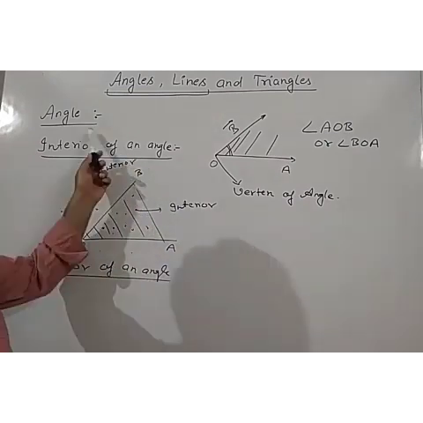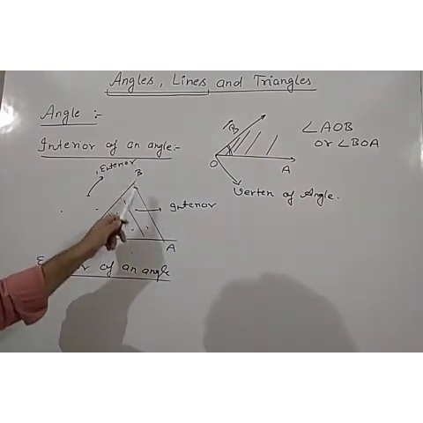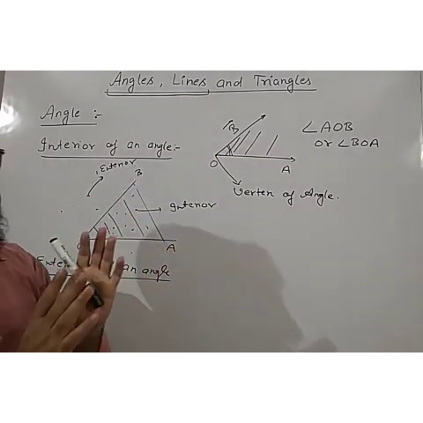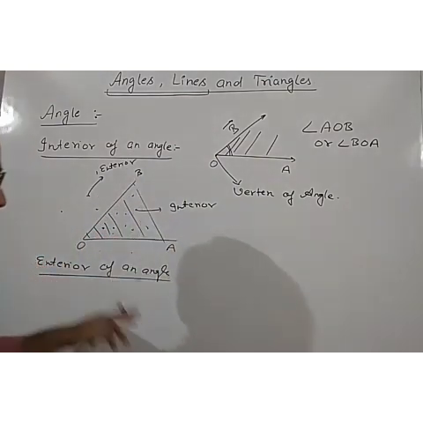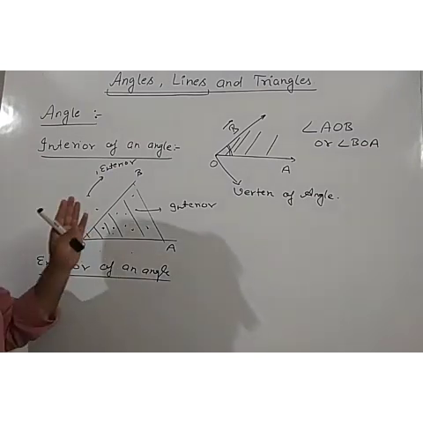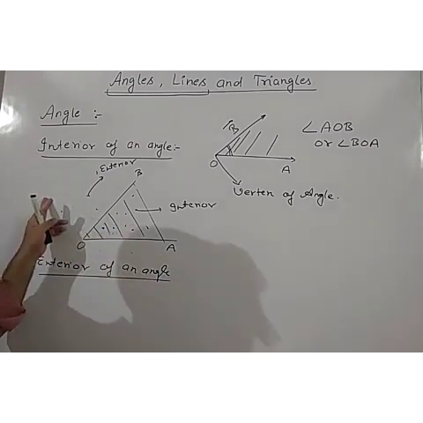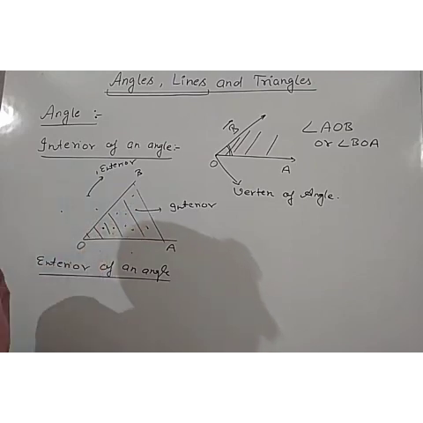Okay, so what is an angle? This is our angle. Interior means all the points lying between the two rays on the same plane. And what is the exterior of the angle? All the points lying outside the angle, outside the rays on the same plane. So all these points are called the exterior of the angle.